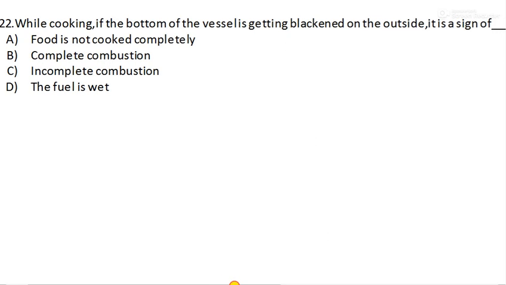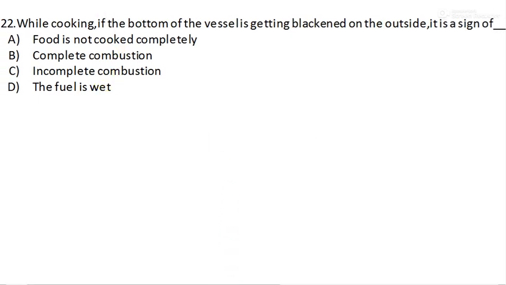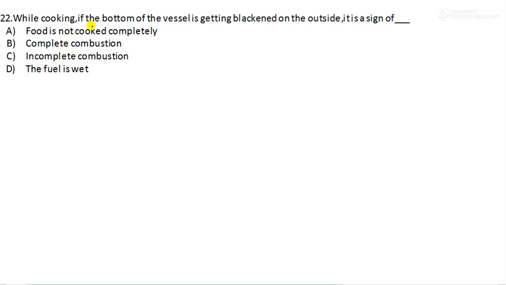And what is this? You can see it here. While cooking, if the bottom of the vessel is getting blackened on the outside, it is a sign of dash. Here are the options: food is not completely cooked, complete combustion, incomplete combustion, the fuel is wet. So it is option number C, because of incomplete combustion. If there is no combustion, a lot of smoke will be released. So option number C is the answer.